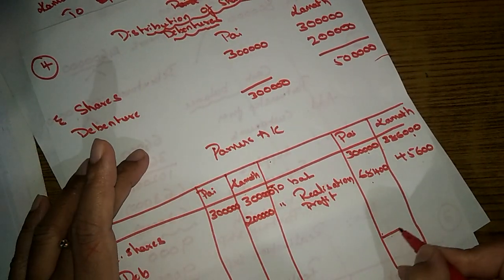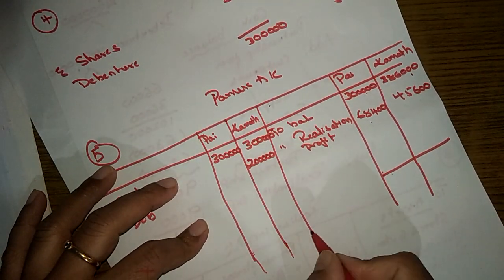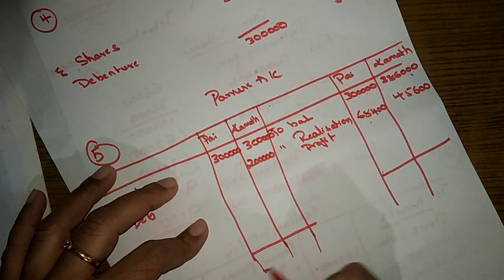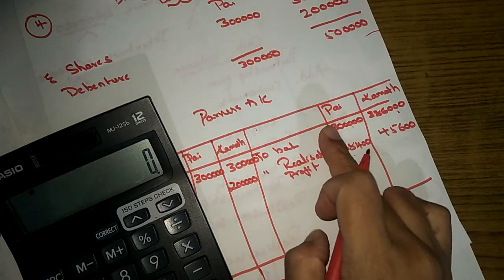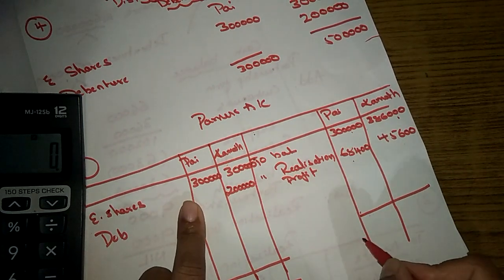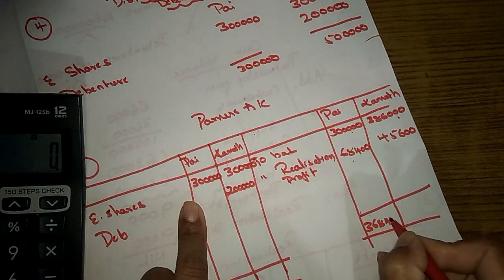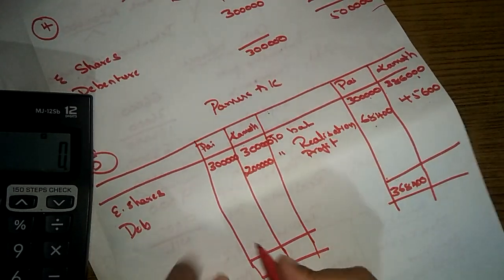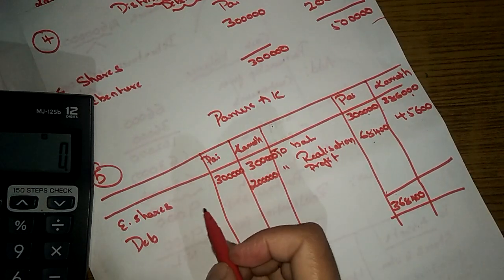So let's see the balance. So exactly how much is it? 3,68,400.